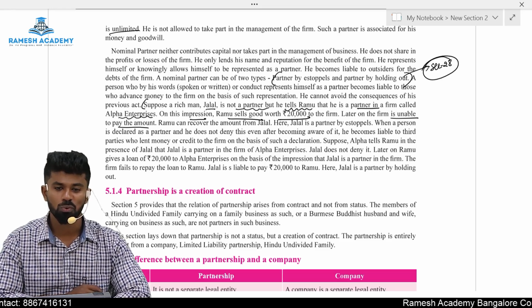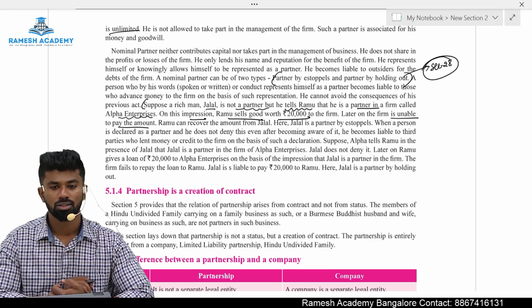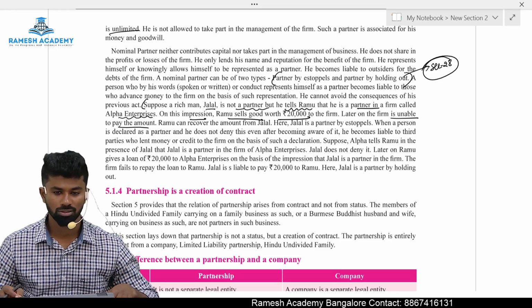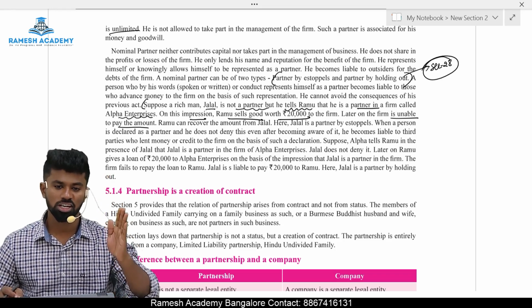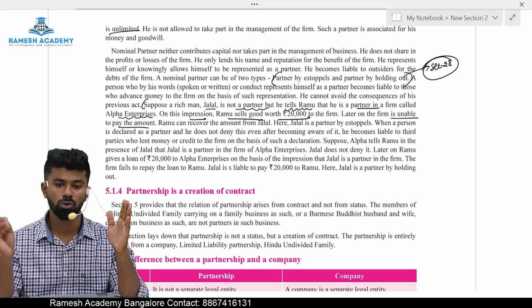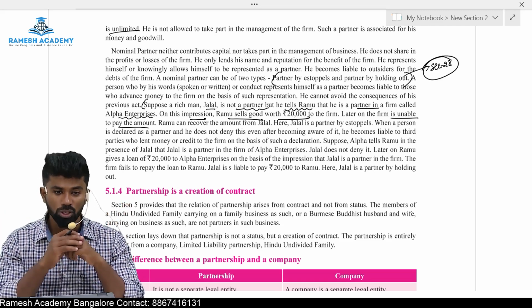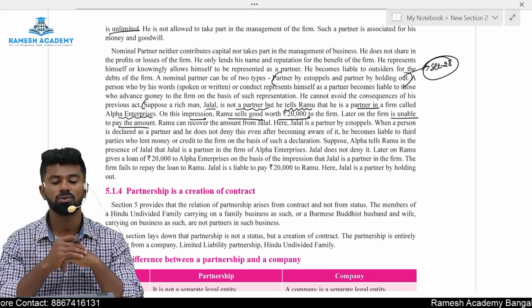One is saying no, one is saying yes. The answer is yes. Why? Because he becomes a partner by estoppel. He made a statement that he is a partner. Based on such statement, one of the persons provided a loan to the partnership firm. So because somebody has acted based on the representations, he will be held responsible.